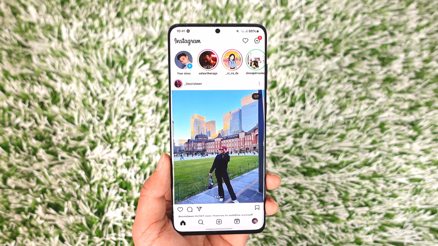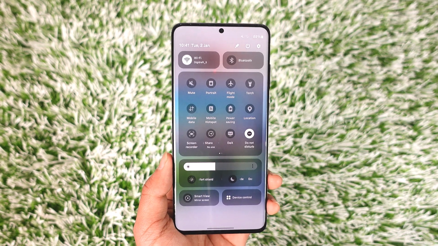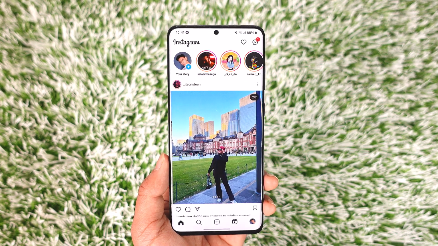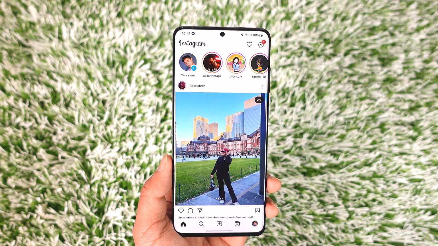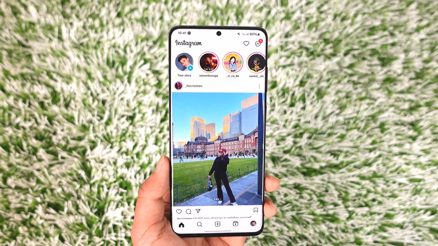Now, one of the reasons that this happens is, first of all, you have to make sure to check your internet connection. And after you make sure that you check your internet connection, refresh the Instagram app like this and then just try to play that story. If it still says the story is unavailable, then it simply means that story could have been deleted by the other user.